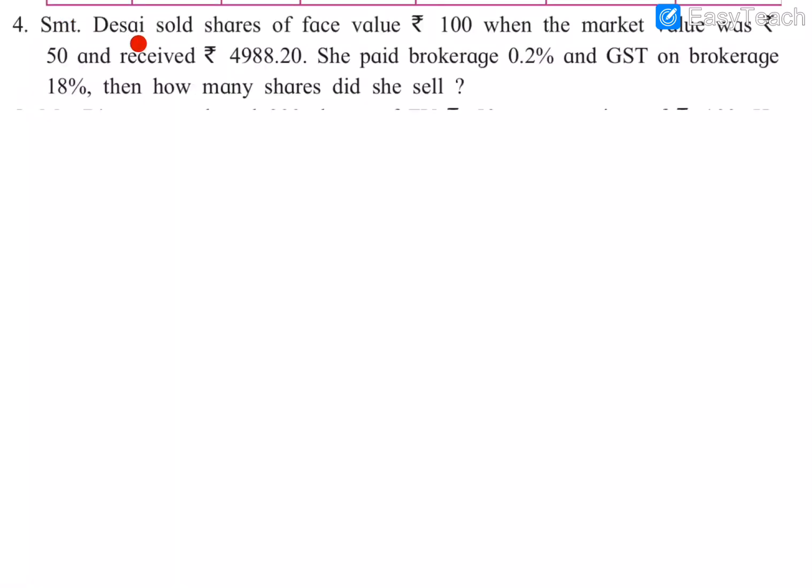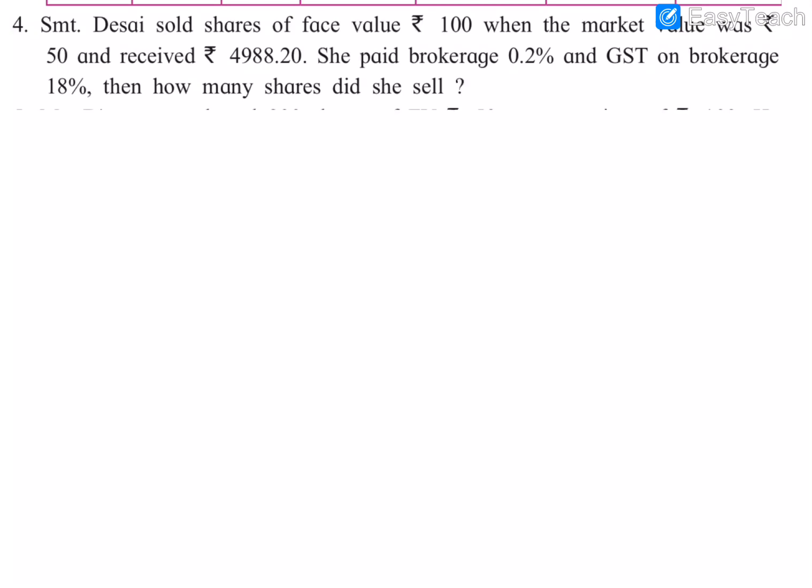So this is the next question. Srimati Desai sold shares of face value, means FV is rupees 100 and MV market value is rupees 50, and received rupees 4,988.20. She paid brokerage is 0.2% and GST is 18%. Then how many shares did she sell? So we have to find the number of shares she sold and also what all are given.